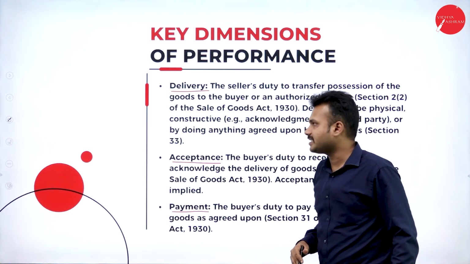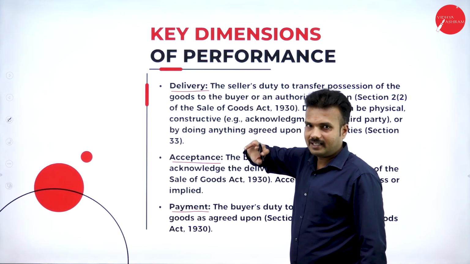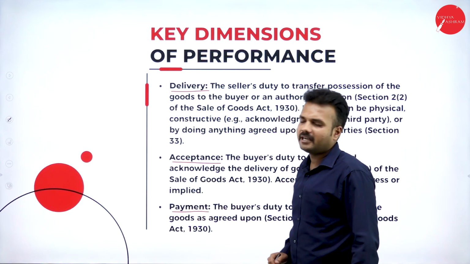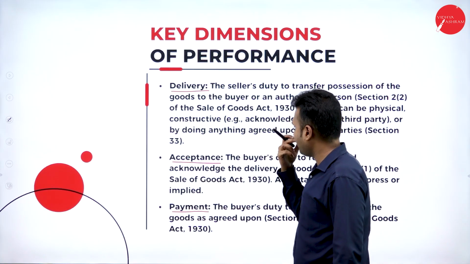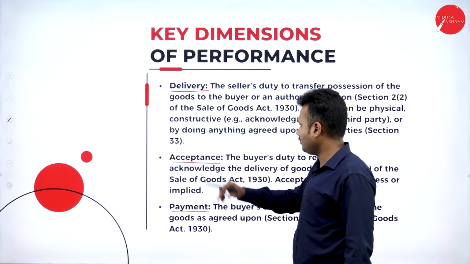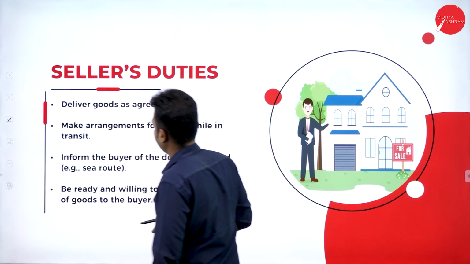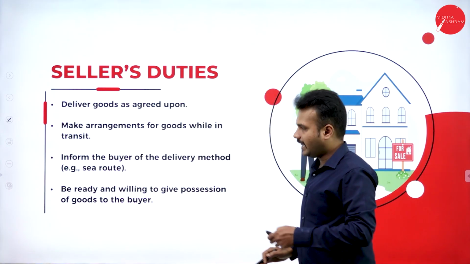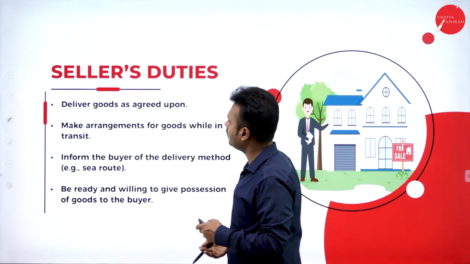Contract of sale, that we call it as delivery of goods that is made by a seller, acceptance of goods that is made by a buyer, and payment of goods that must be made from the end of the buyer. So what happens if there is any defect or default in the goods or a commodity? He has a complete right to neglect the goods or refuse to buy the goods or commodity. We are going to learn about the seller's duties and the buyer's duties. What is the duty of a seller and what is the duty of a buyer?